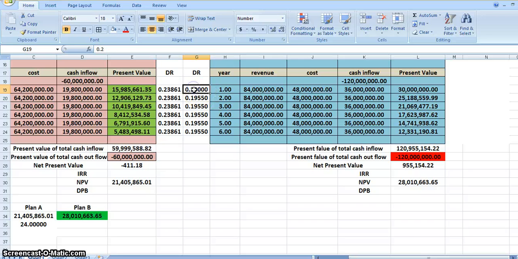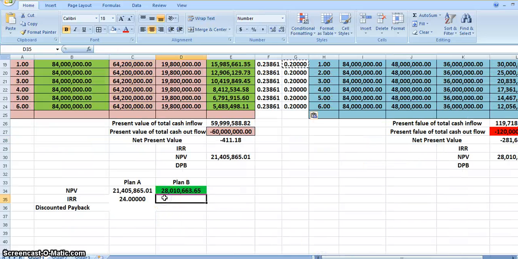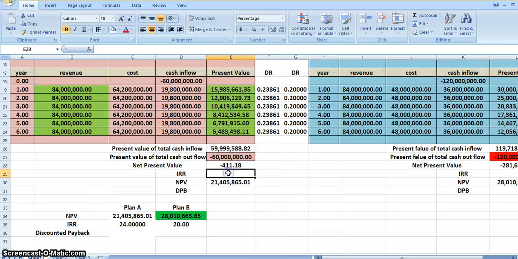Okay. When I'm using 20%, it has become negative. So it is between 19 and 20%. It's close to 20%. So let me say that the IRR for plan B is 20%.